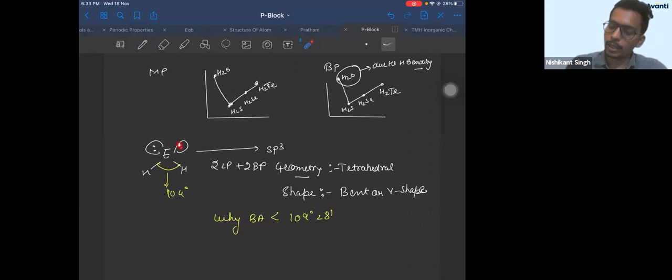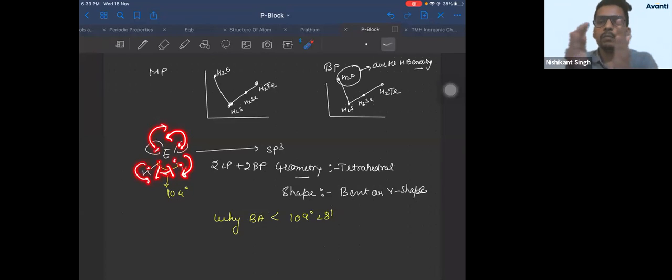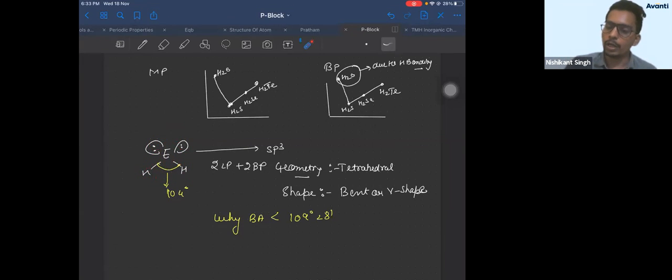Due to lone pair bond pair electron repulsion, this lone pair will move here, the bond pair will move here. Similarly, this lone pair will move here, this bond pair will move here. So these two bonds will come close to each other and the angle between them will decrease. So the bond angle becomes 104 degree instead of 109 degree, due to lone pair bond pair repulsion.